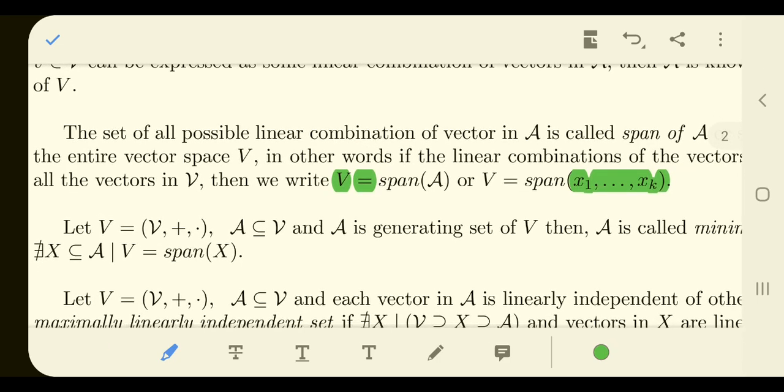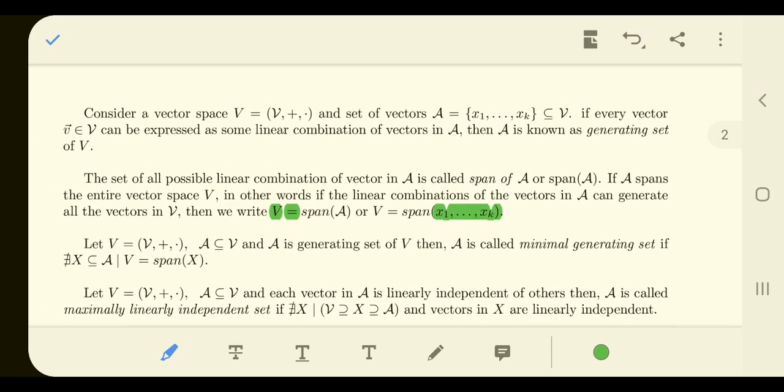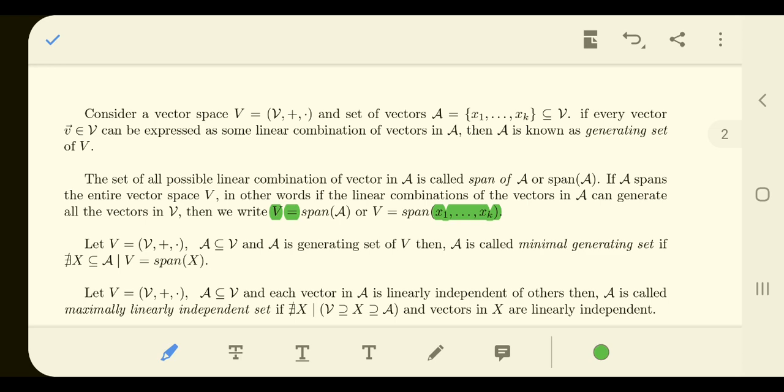Now there is another thing that we call a minimal generating set. When we say minimal, it means you cannot have less than that. There does not exist something smaller than A, and smaller here means a proper subset of A. There does not exist a proper subset of A whose span is exactly equal to V.